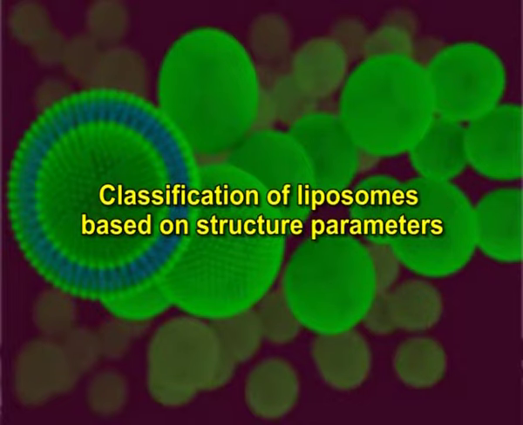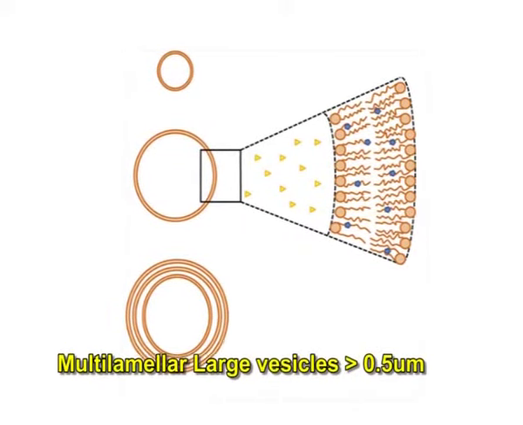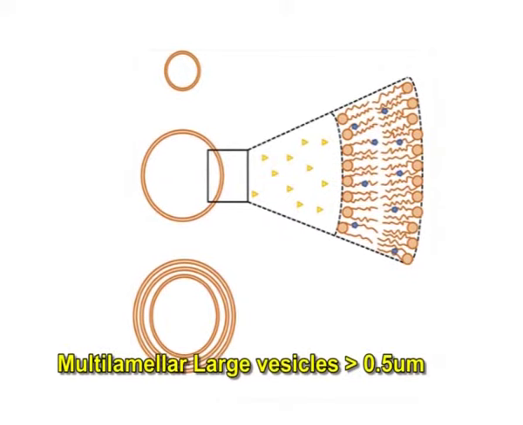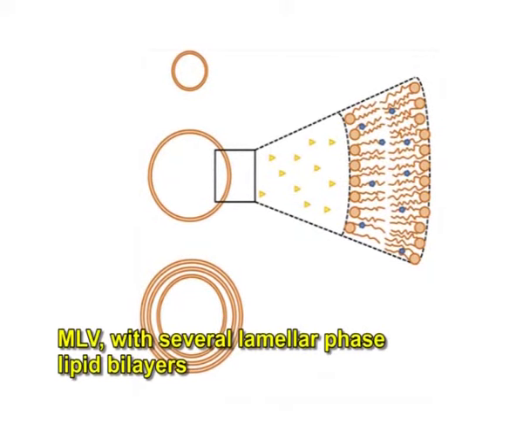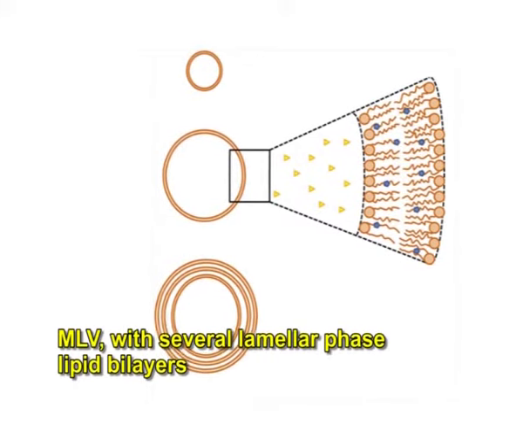Module 3: Types of liposomes. The major types of liposomes, or we can say classification of liposomes based on structure parameters. Multilamellar large vesicles, in which the size is more than 0.5 micrometer. It is also known as MLV, with several lamellar phase lipid bilayers.